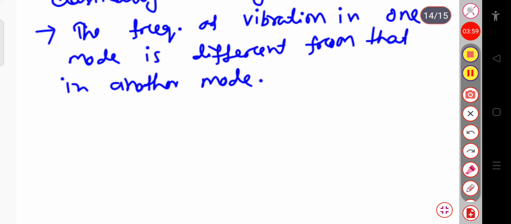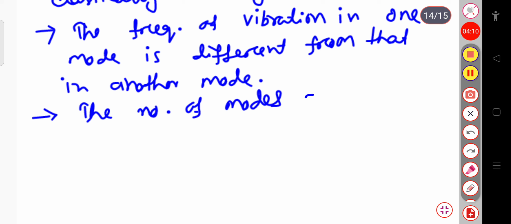The next assumption is that the number of modes of vibration of the solid is limited in number.